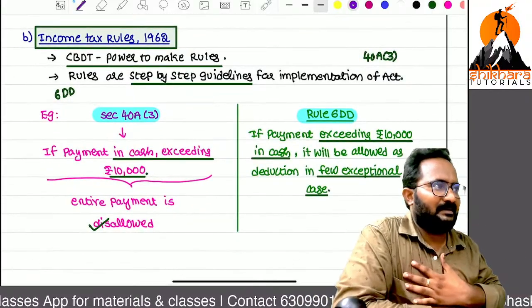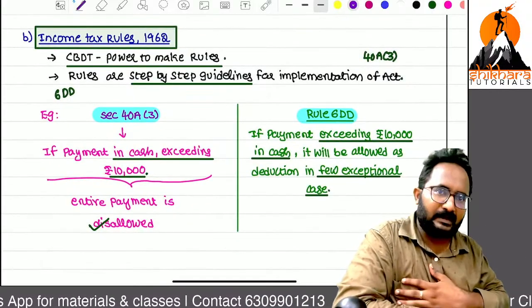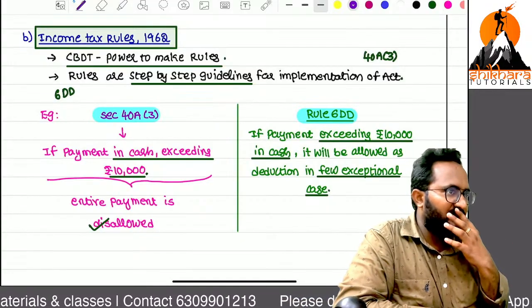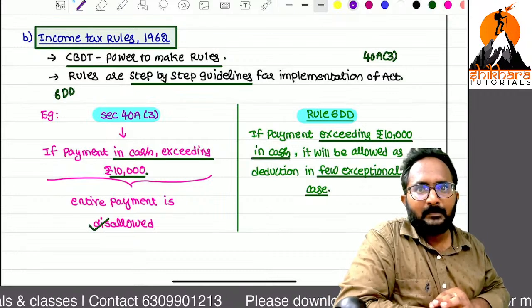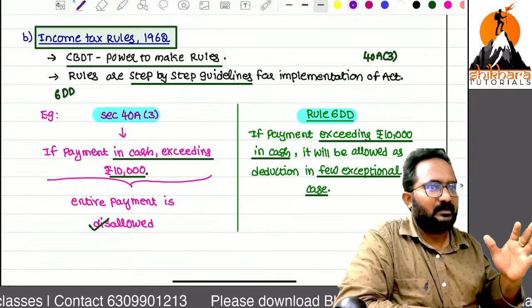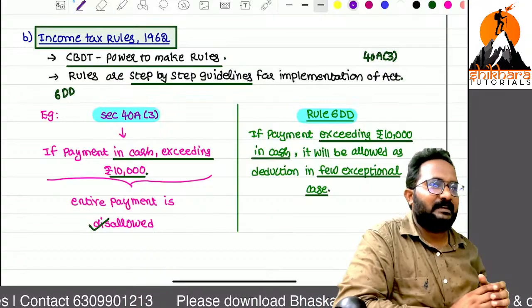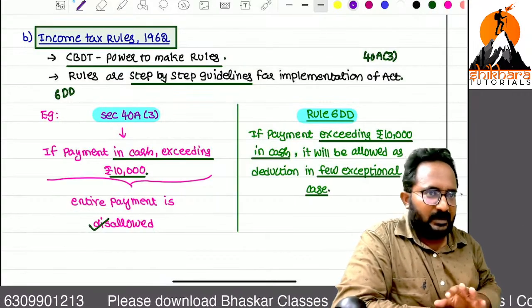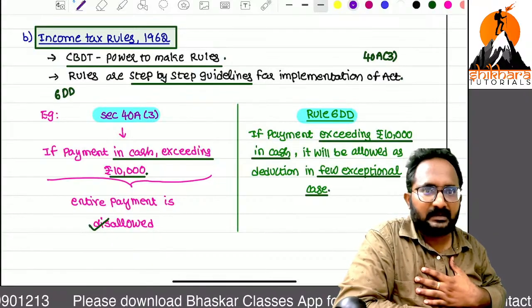I can complete direct taxation directly in 90 hours. But then I can't explain the differentiation between rules and notifications, the Soundarya Nursery case law, and the chapter introduction. These things would not be covered. Directly, I can start with the tax rates. But that approach will not work in the present examination trend.